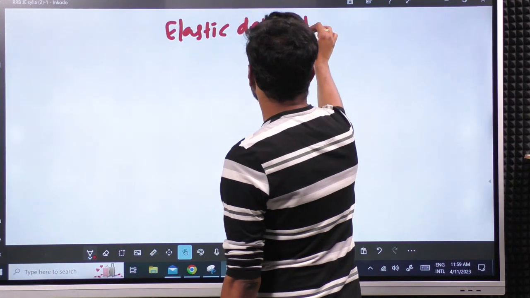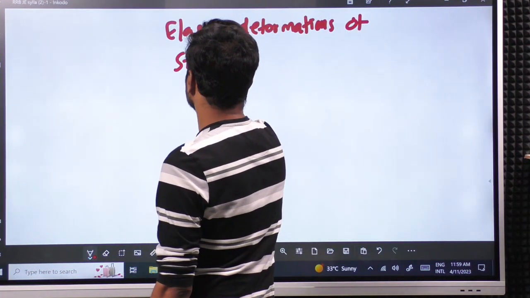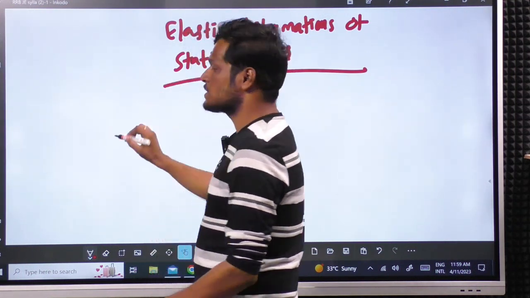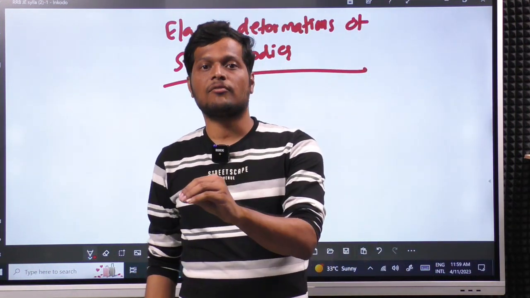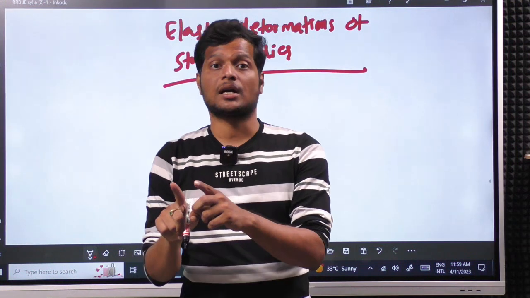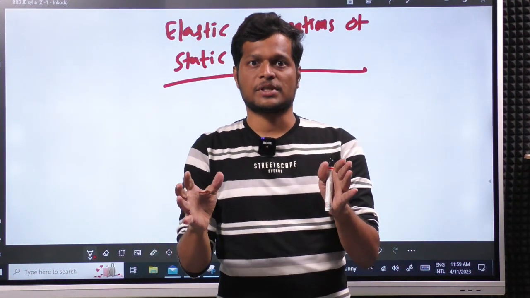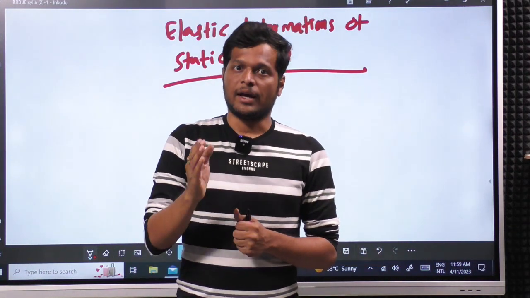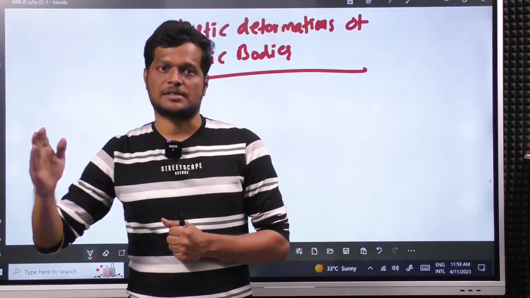Elastic deformations of the static bodies. Okay. So static body doesn't mean it is not moving. The displacements are relatively very less, and the displacements are caused because of the elastic deformation. So the deformations must be within the elastic zone. Every body will have two stages actually. One is elastic deformation, second one is plastic deformation.